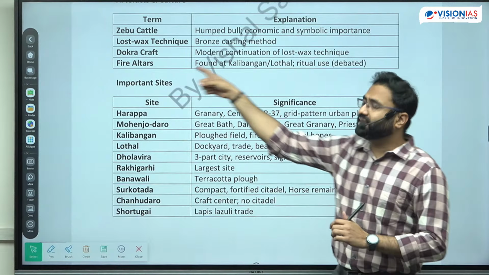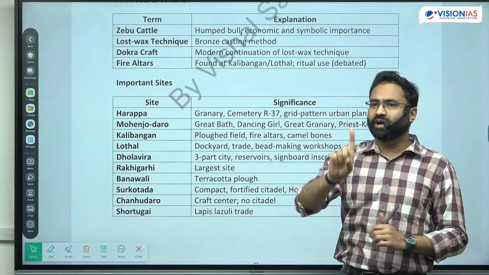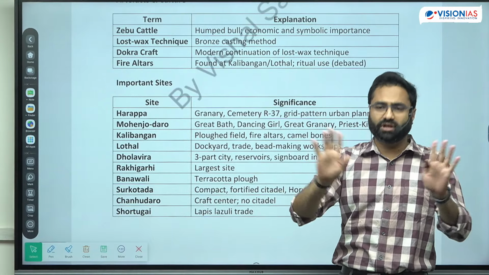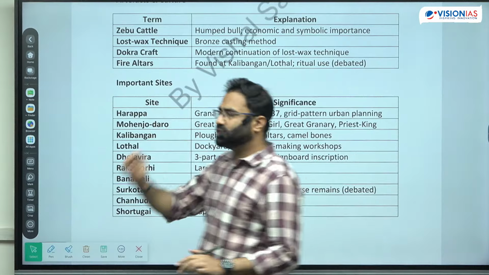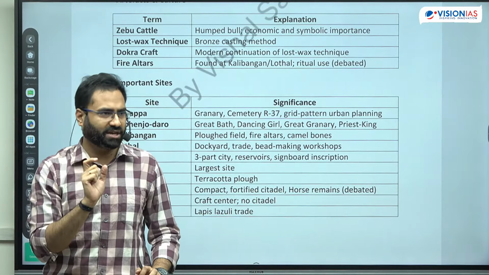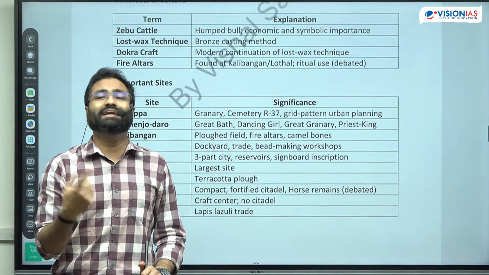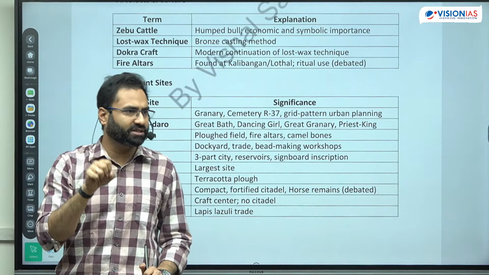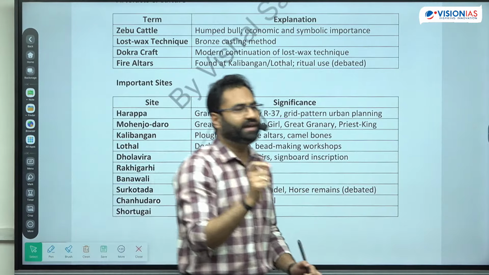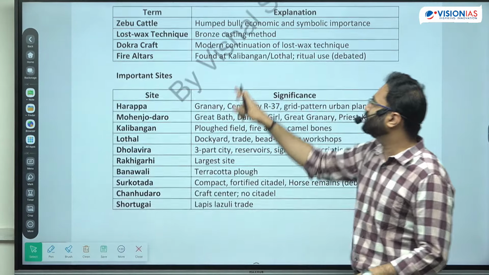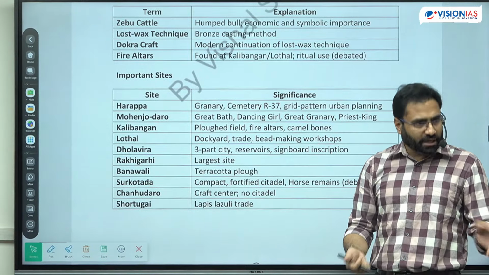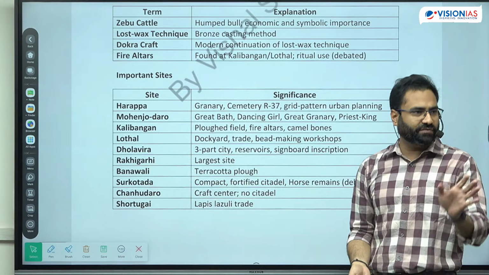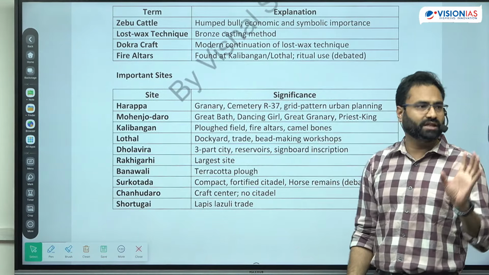So if a question comes about fire altars, though you might have already read that there were no ritual practices because we did not get any such evidences, but if there is a question, since the fire altars are available, it cannot be denied. Though there was no availability of any such instances because we have yet not deciphered that particular script, still the fire altars are available at certain places, including Kalibangan and Lothal. So they may be used for ritual sacrifices or ritual purposes, but we did not get much evidence, and that's why we can say that okay, but they were available.